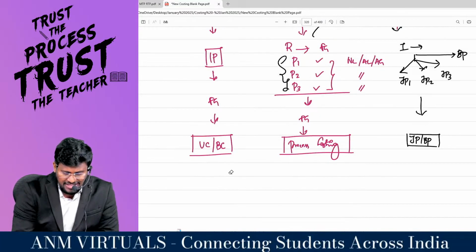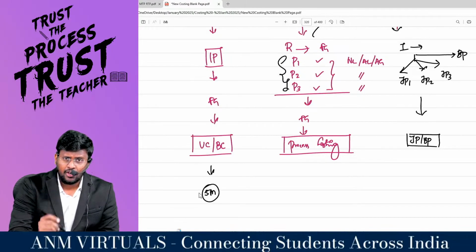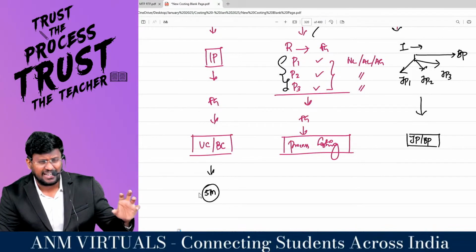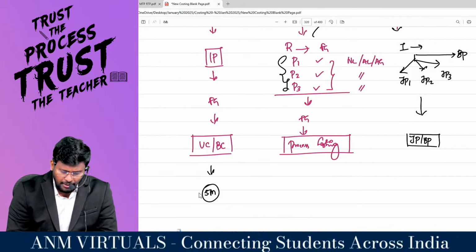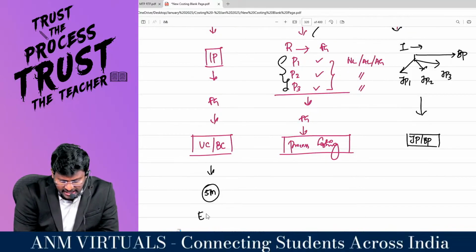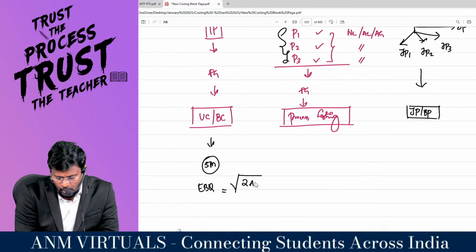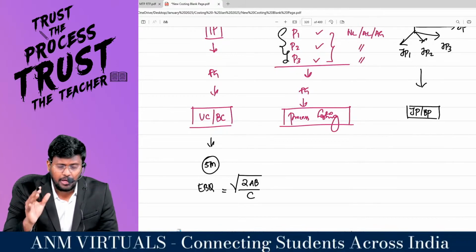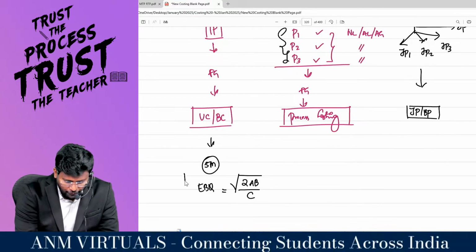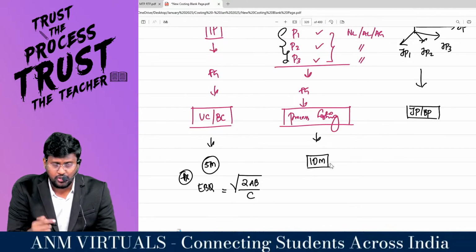You know, in our syllabus, this will come for 5 marks in the examination, especially finding out the cost per unit. Since it is taken care of in the cost sheet itself, no big deal is there. But with regard to batch costing, they will be asking EBQ, economic batch quantity. As we already studied, root of 2AB divided by C in EOQ, a similar formula is applied here also. So take care of this area, a very important area for the exam. And process costing will come for 10 marks in the examination. From that only we are going to solve the questions now.